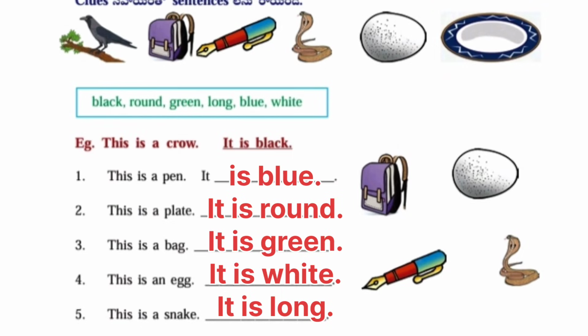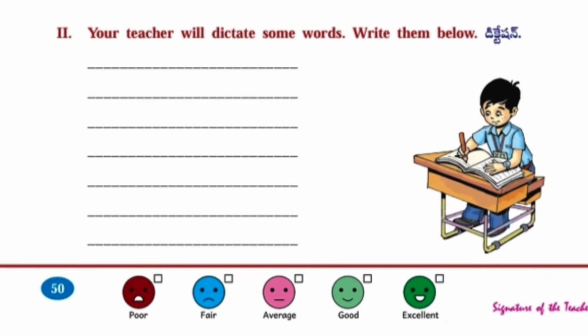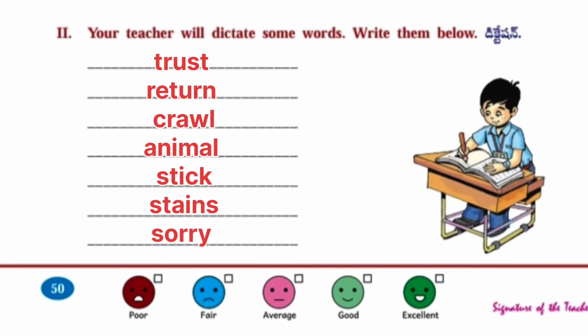This is a plate. It is round. This is a bag. It is green. This is an egg. It is white. This is a snake. It is long. Next, second one. Your teacher will dictate some words. Write them below.